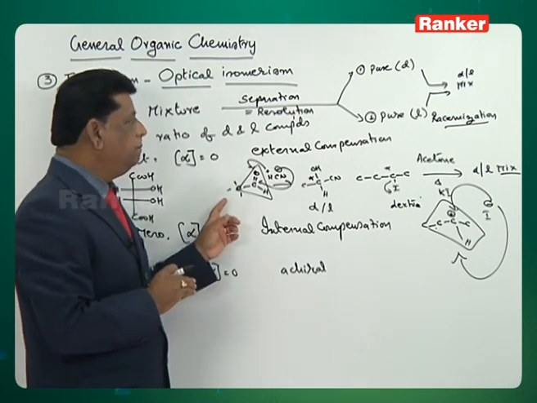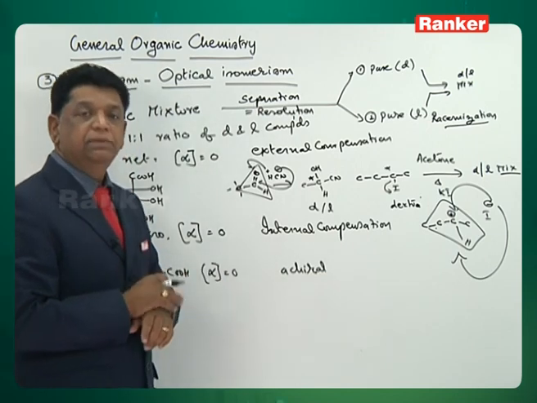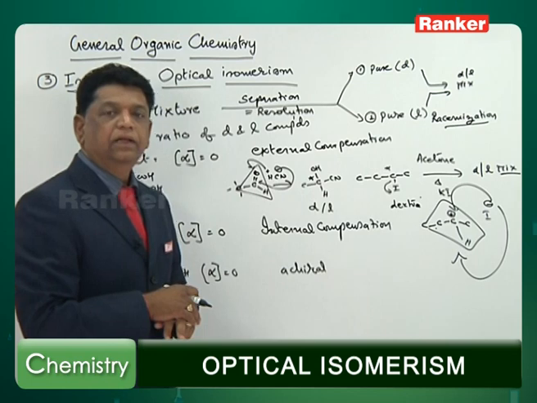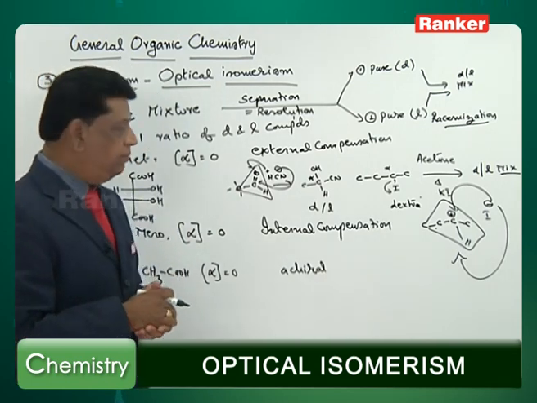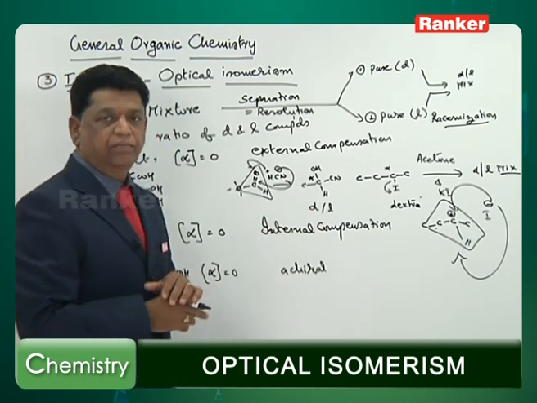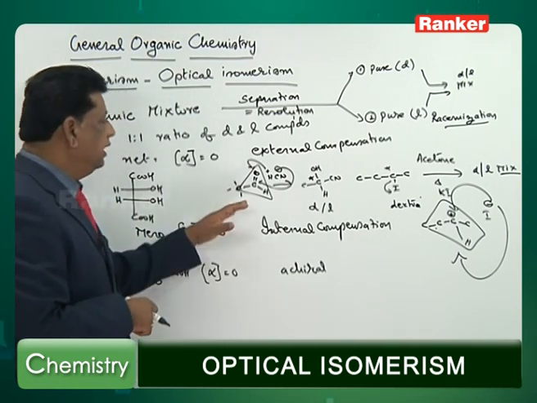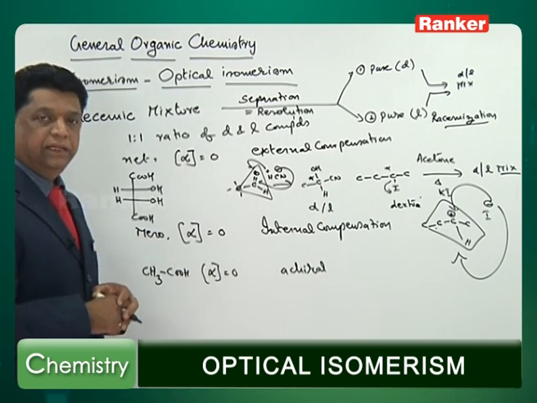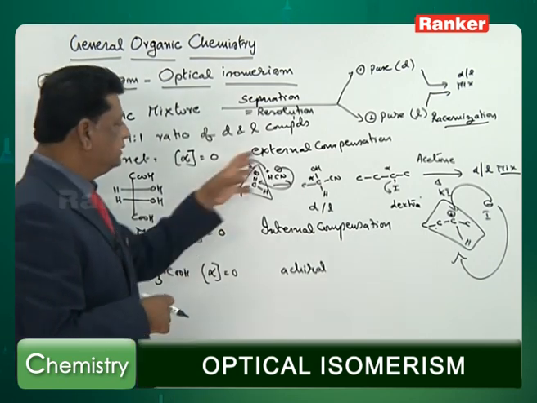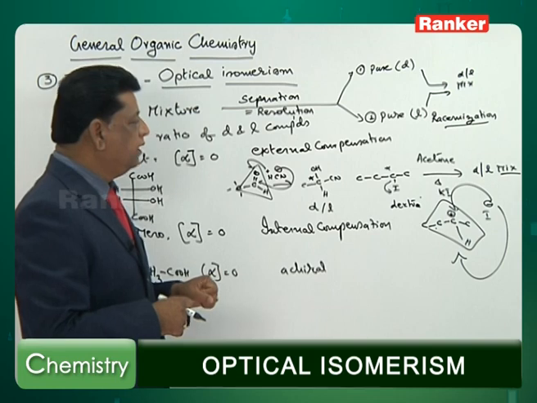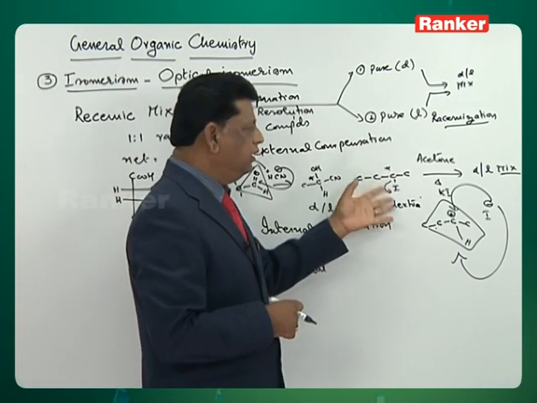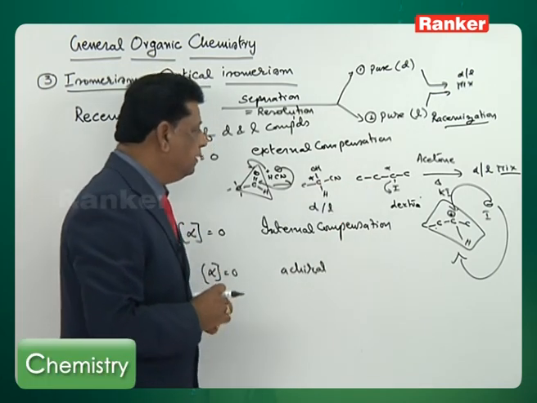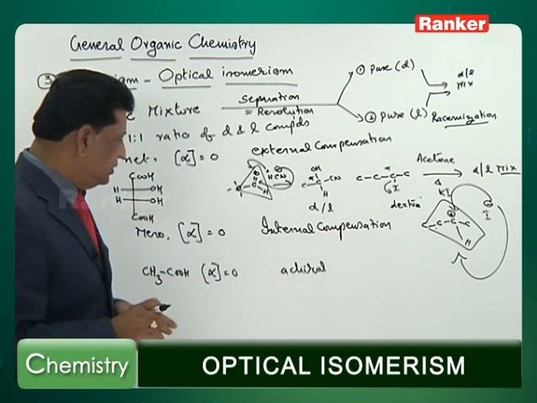This is not racemization, it is called asymmetric synthesis. In the preparation of an asymmetric carbon, obviously we find many times a DL mixture formation, isn't it? So this is not racemization. However, it is called asymmetric synthesis. We are synthesizing a new chiral carbon. Previously it was there already, you are not going to create a chiral carbon, it was there and again you are getting it. That's actually called racemization.